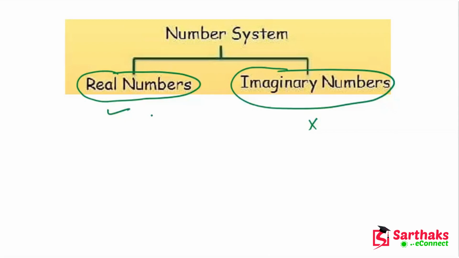So, what is a real number? Any number which can be represented on the number line is a real number. For example, minus 15, 3, 14, 3.5, 2.5. All these numbers we can represent on the number line, so these are real numbers.